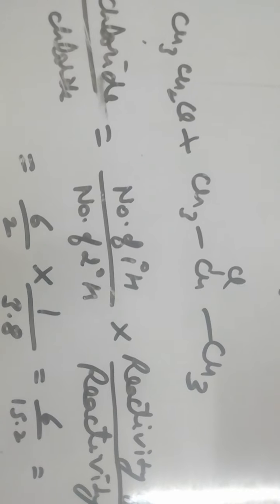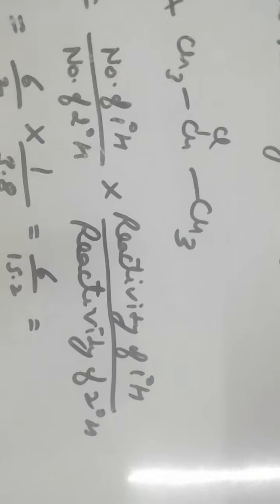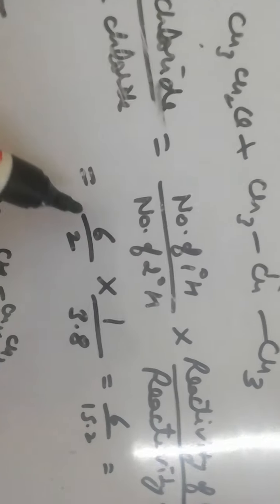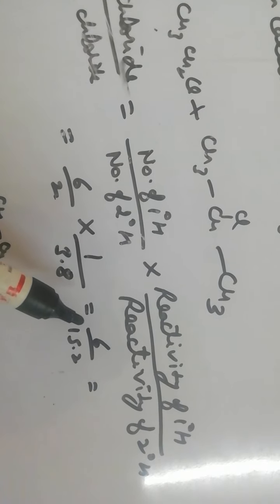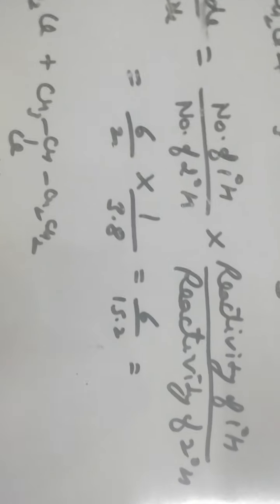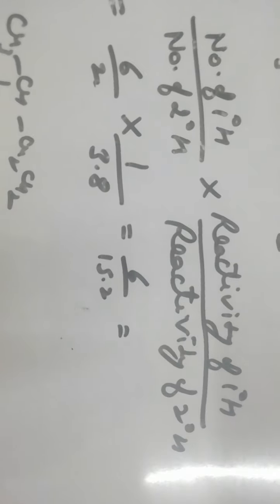That is equal to the number of primary hydrogens over the number of secondary hydrogens multiplied by the reactivity of primary hydrogen over the reactivity of secondary hydrogen. The number of primary hydrogens is 3 plus 3, that is 6. The number of secondary hydrogens is 2. So 6/2 into the reactivity of primary hydrogen, which is 1. Here we have written the reactivities. The reactivity of abstraction of hydrogen is 5:3.8:1. So for primary hydrogen it is 1 and for secondary hydrogen it is 3.8. So we can calculate the percentage by multiplying by 100.